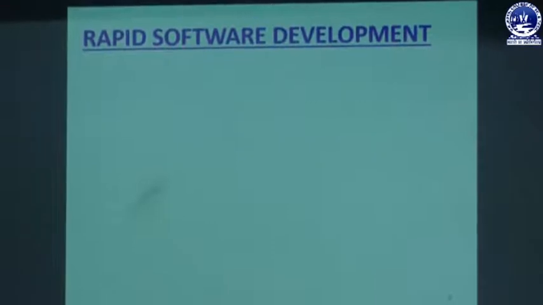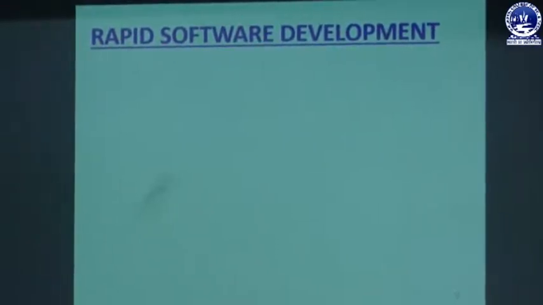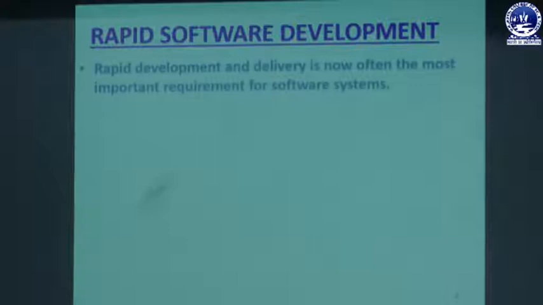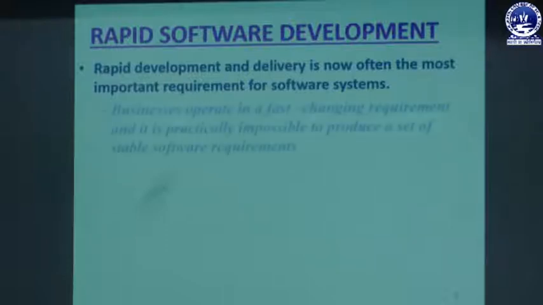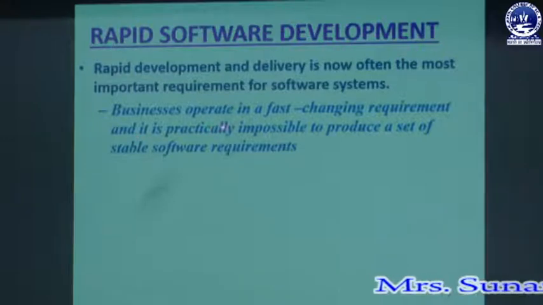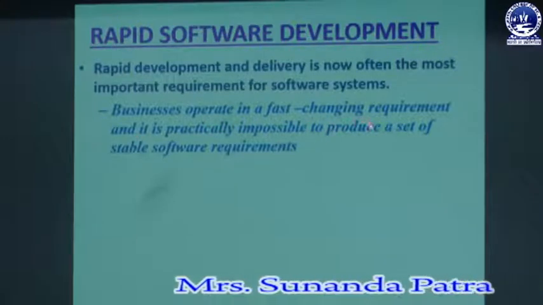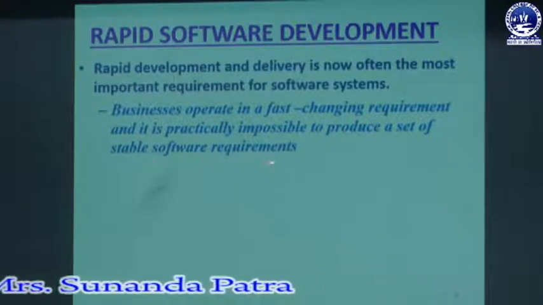So let's see why the agile method has been introduced. The main reason for the agile method is rapid software development. The first question is why we need rapid development and delivery. Because our business operates in a fast changing requirement environment and it is practically impossible to produce a set of stable software requirements.